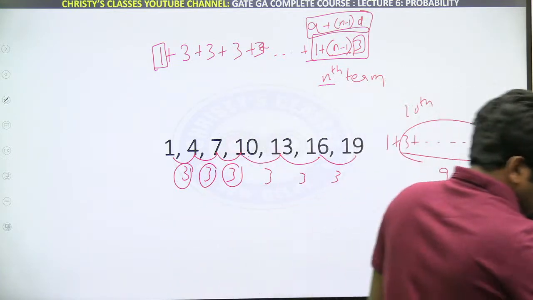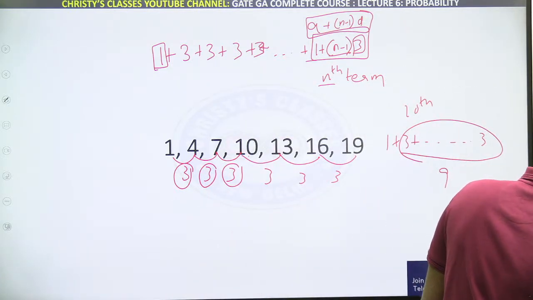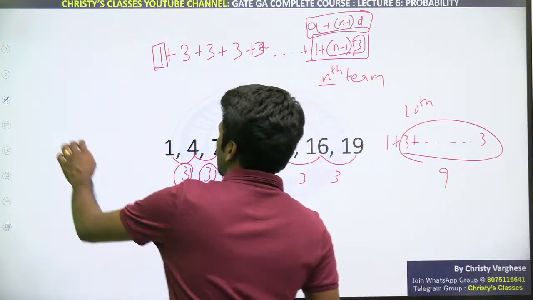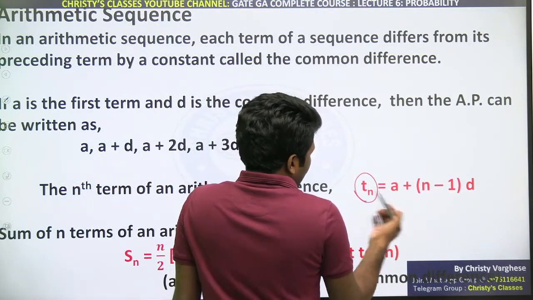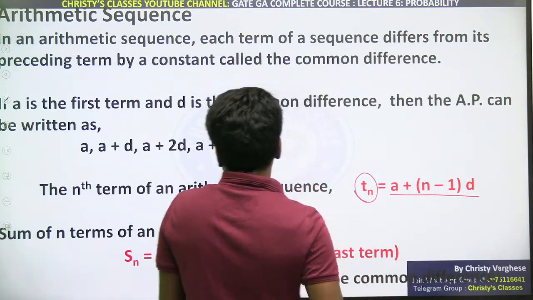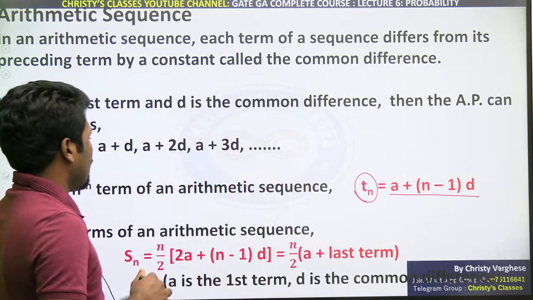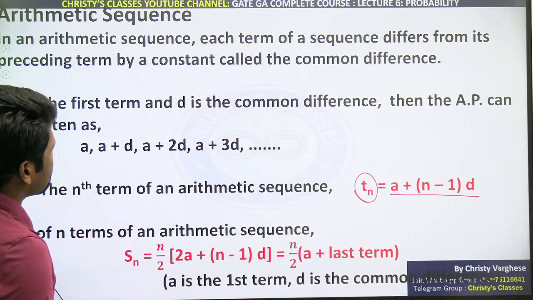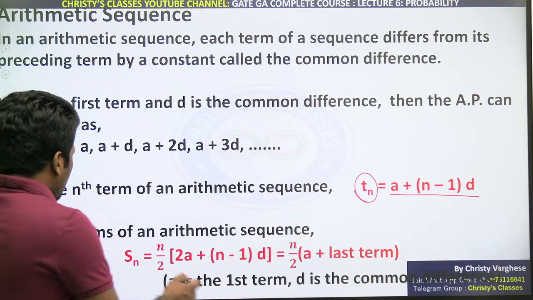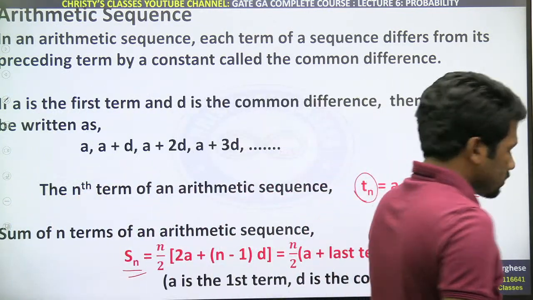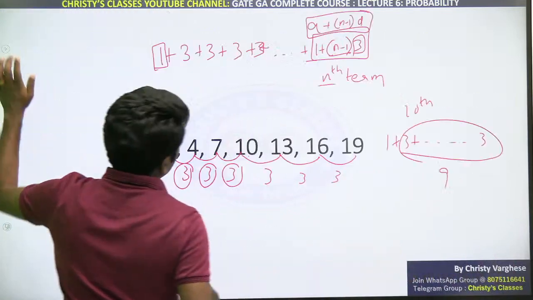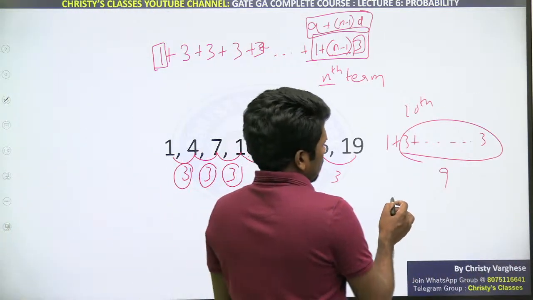Okay, itna clear hai na? So a plus n minus 1d, I hope all of you understood how a plus n minus 1d is coming. All of you clear? So that is the first formula. Nth term ko Tn लिख सकता है, a plus n minus 1d होगा. Then how you can justify the sum of n terms? Okay, a plus n minus 1d, I hope all of you understood this.